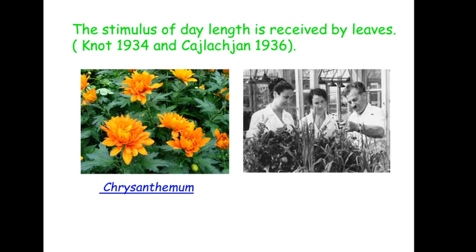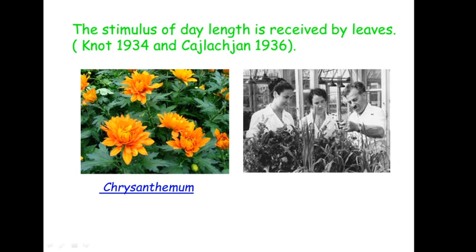So the process of photoperiodism can be reversed or manipulated by exposing the plant to red and far red light, whereas the process of photosynthesis is not affected by far red light. So definitely it is not chlorophyll, it has to be something else located somewhere. It may be in the leaves or maybe in the stem part. To confirm this, two groups of scientists conducted experiments, Knott in 1934 and Sailakhyan in 1936.